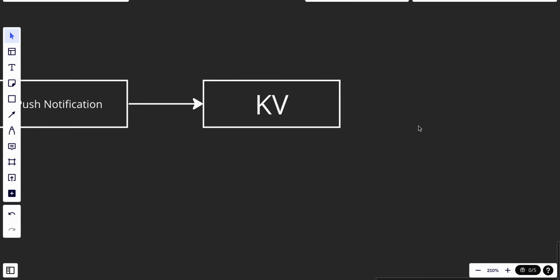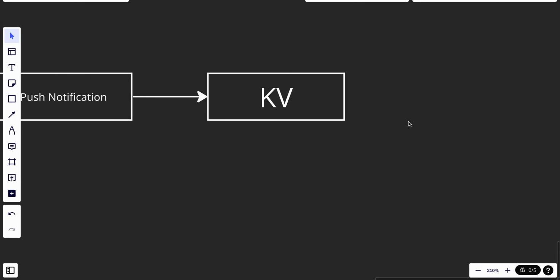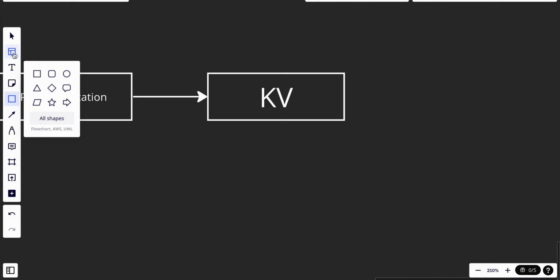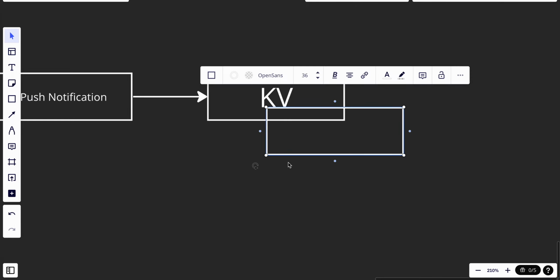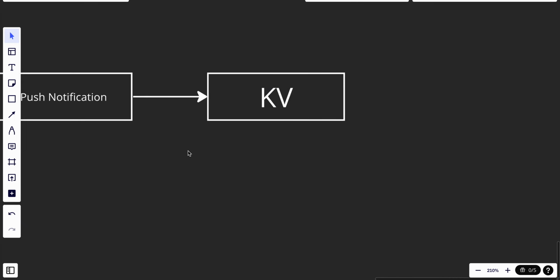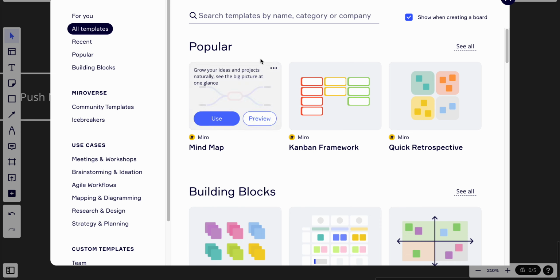So let's say that we said we use a NoSQL. Maybe we could use Cassandra, we could use HBase, whatever it will be. And this is what type of database we use. Right now I want to talk about the data model.